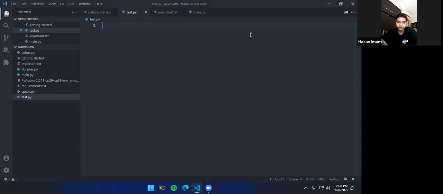So the thought process would be like, we will say something to our AI like, open Google Chrome, or open something, anything, or play music. All right, yes. So open Spotify, let's say, and our AI will respond and work accordingly to what we say here. So how is that going to work? What's the basic diagram for it? Let me just quickly show you.